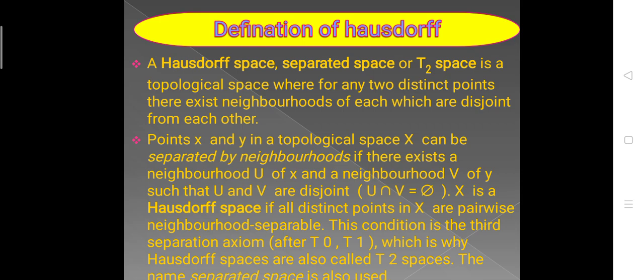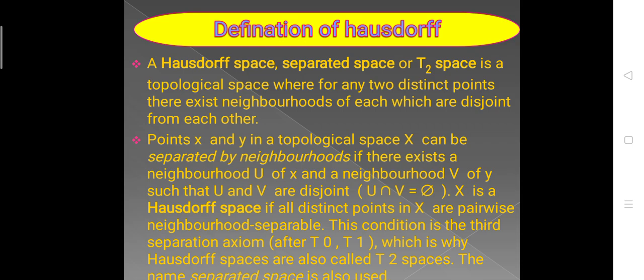Definition of Hausdorff. A Hausdorff space, separated space or T2 space is a topological space where for any two distinct points there exist neighborhoods of each which are disjoint from each other.